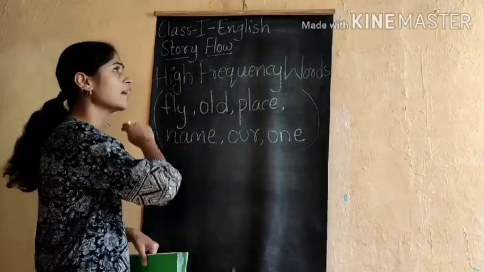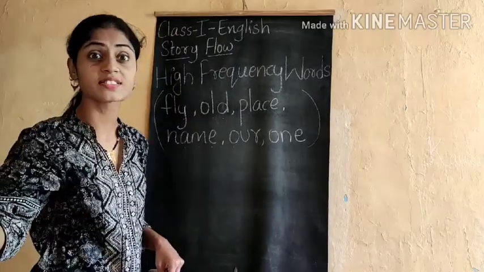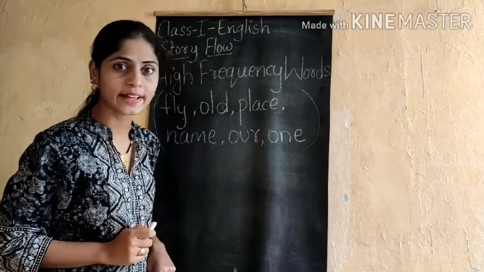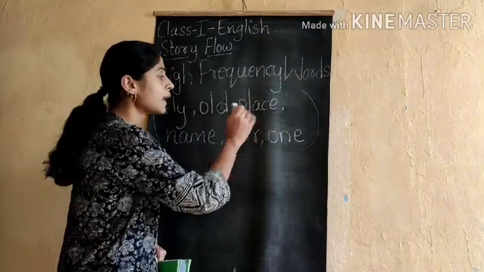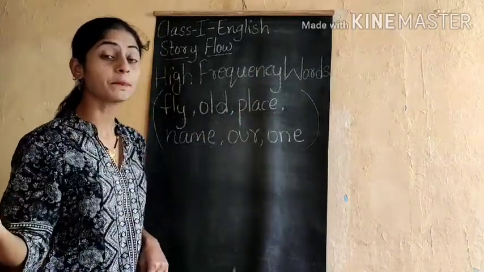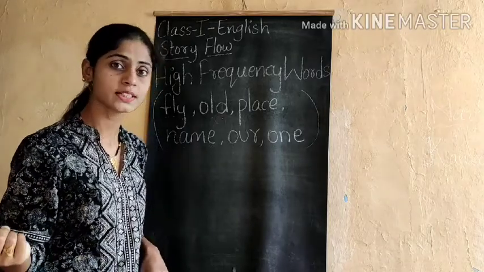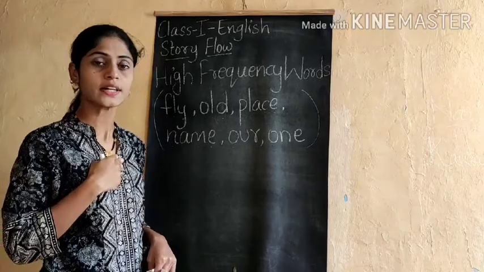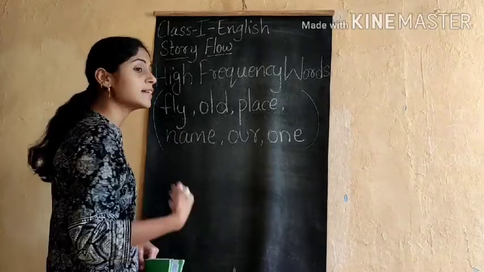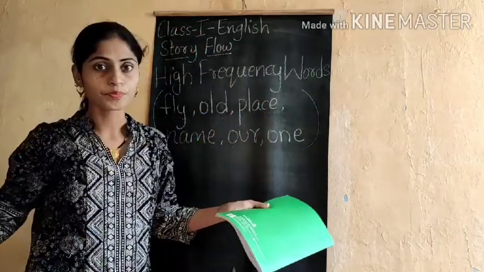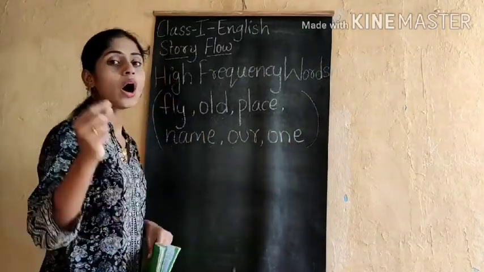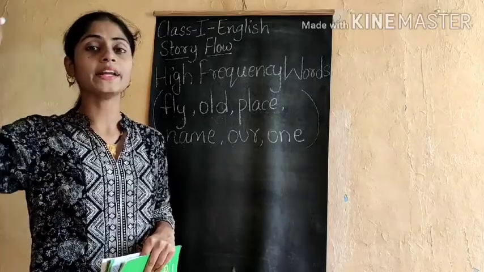For example, fly, like the birds are flying in the sky, isn't it? Then old, that is an old dress, isn't it? Then place, I like that place, it is very beautiful, isn't it? Then name, my name is Nazish, like this. Then this is our home. And then one, I know how to read number 1, O-N-E, one.